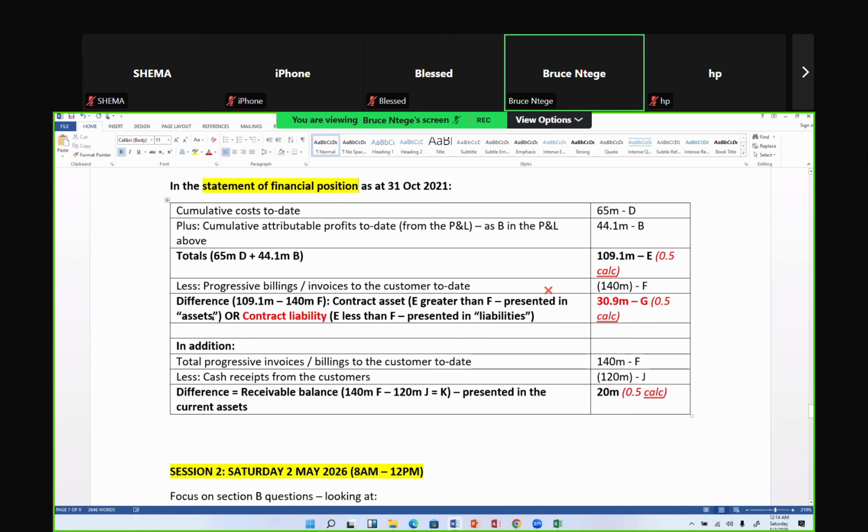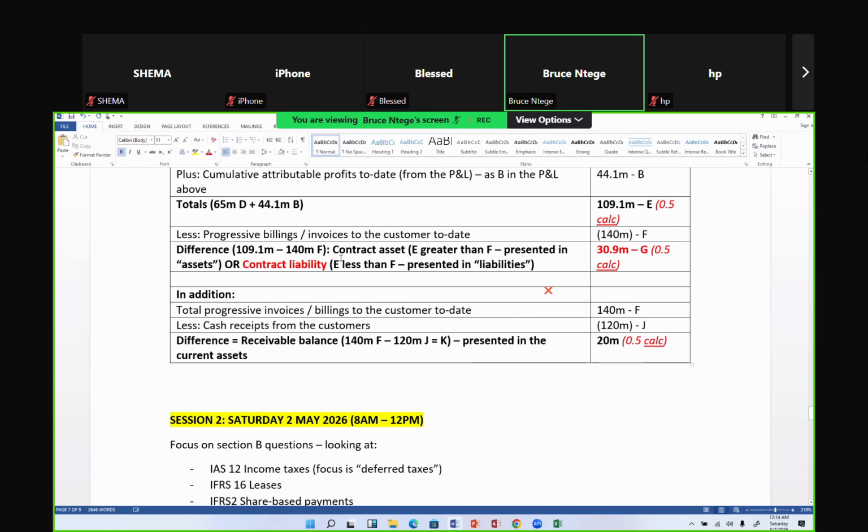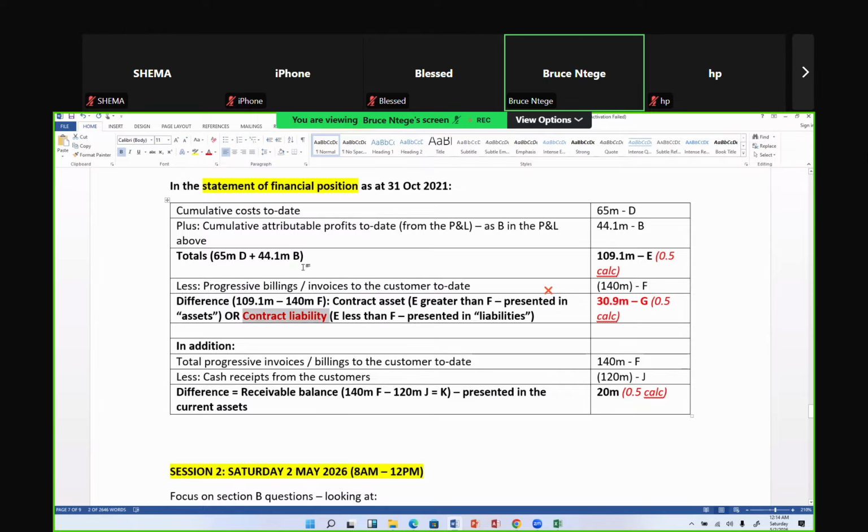And again, at the end of the year, we had a statement of financial position, if you remember. In the statement of financial position, we had what we called a contract liability, here it is, where the contract liability is 30.9. If the question had told you that the tax laws in Rwanda do not allow a recognition of a contract liability, instead they go with the cash. If the cash was received, then that cash that was received, you know, the invoice, where's the invoice? The invoices are here, the 140. If the cash had been received or not received, that's what they go with. Then there's going to be a temporary difference. And that temporary difference will be between your carrying amount, 30.9, and perhaps their carrying amount is 0, because they go with cash that has been received.